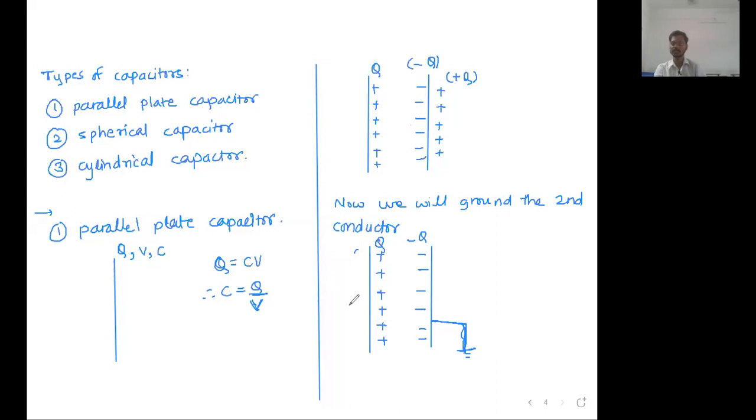Now, the charge that you stored on the system was Q. The charge that you stored on the system is Q, and this is your total system now. Now the new capacity C dash: the charge that you stored on the system will not change. That will remain as Q.